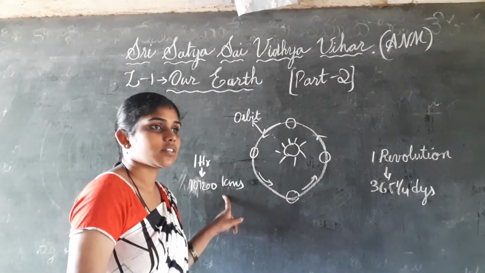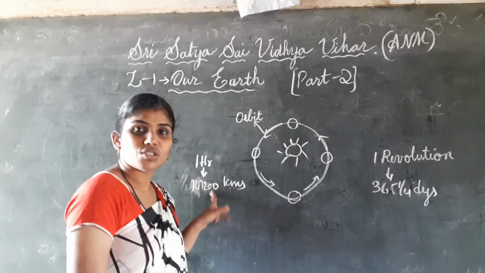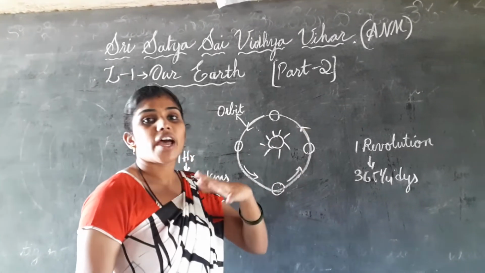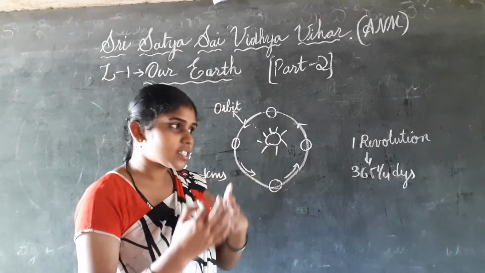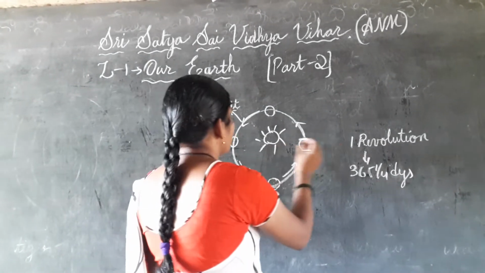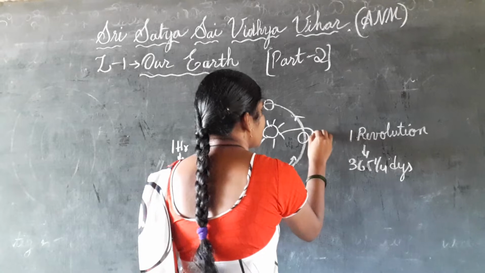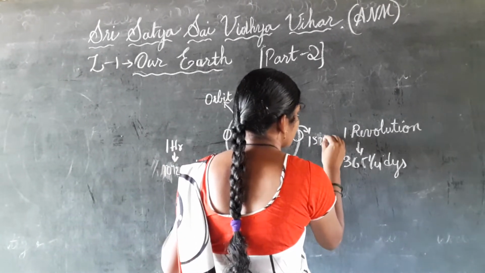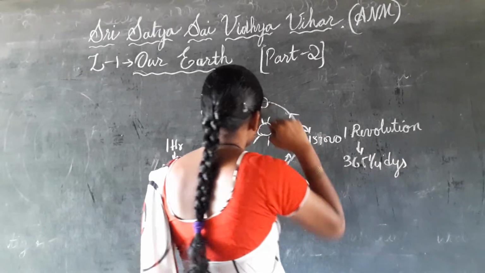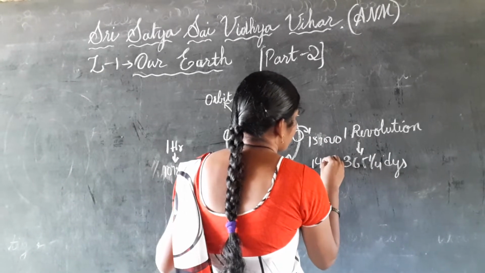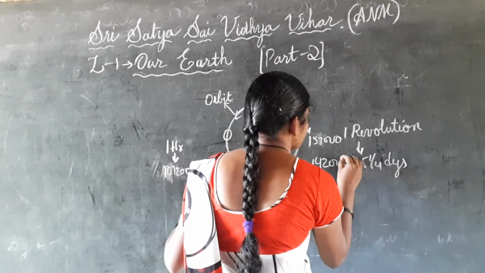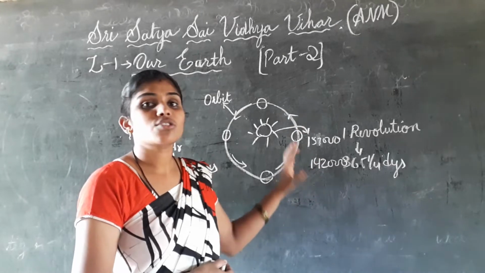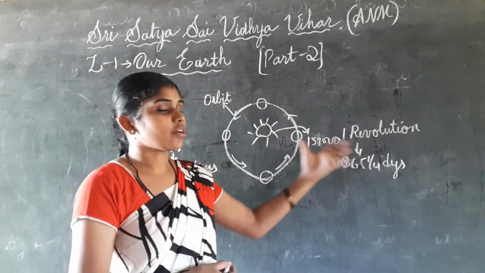Here, the farthest distance of the Earth from the sun is 1,57,000 and the closest is 1,42,000 kilometers. In this way, the Earth is closer to and farther from the sun.